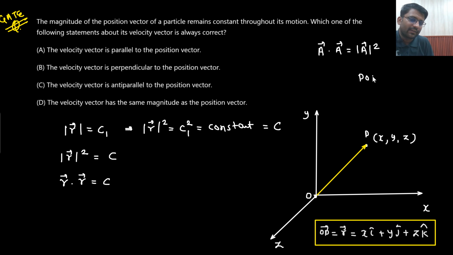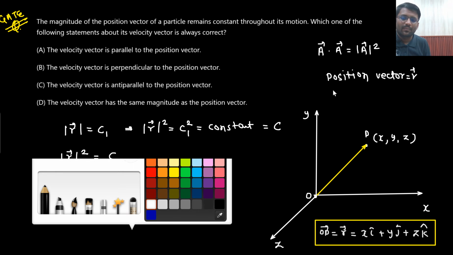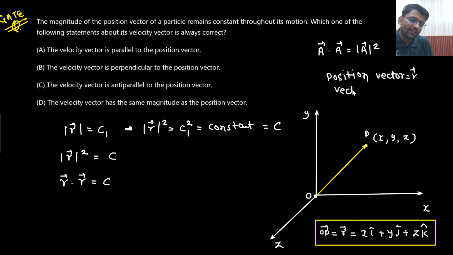Position vector is r vector. Velocity vector would be dr by dt.